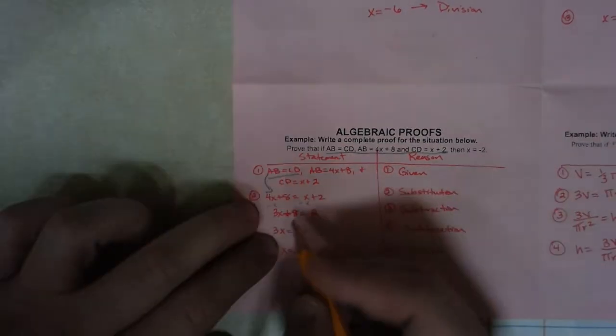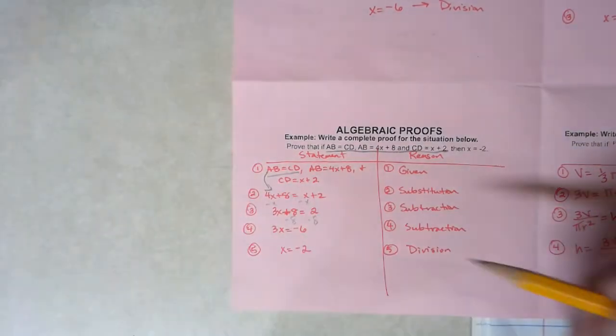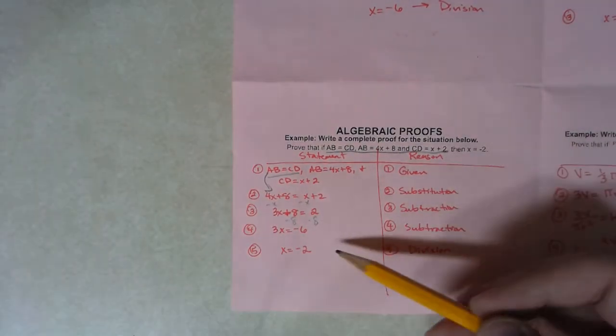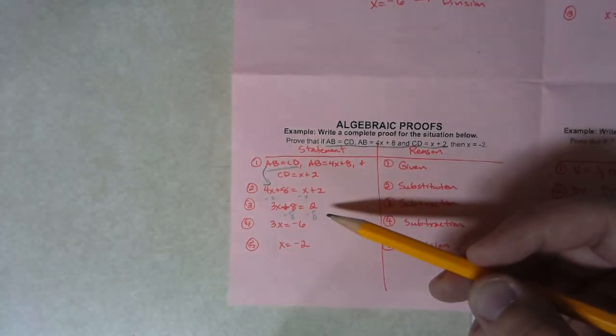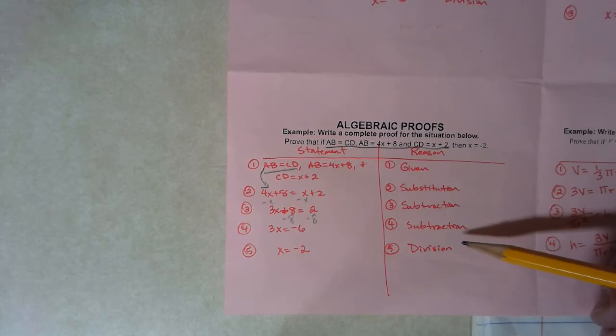Okay, next up, I want to get 3x alone, so I'm going to subtract 8. So now I have 3x is equal to negative 6. And the way that I got from statement 3 to statement 4 was by using subtraction property.